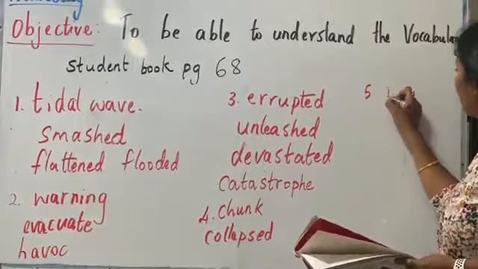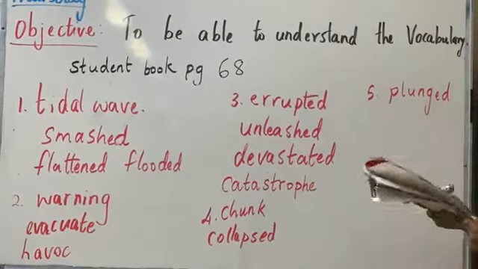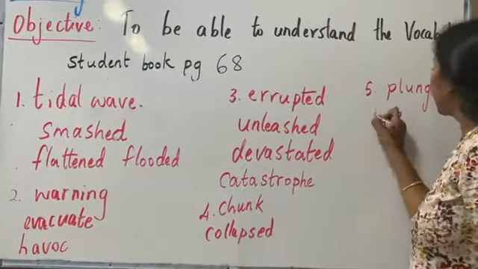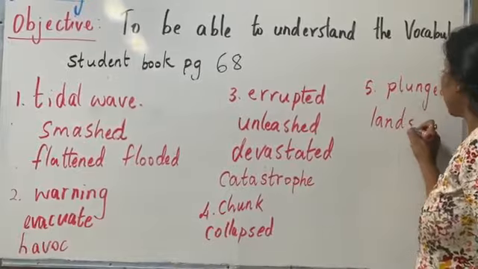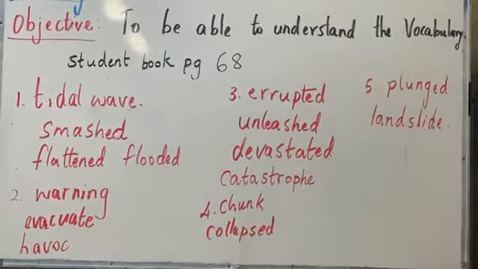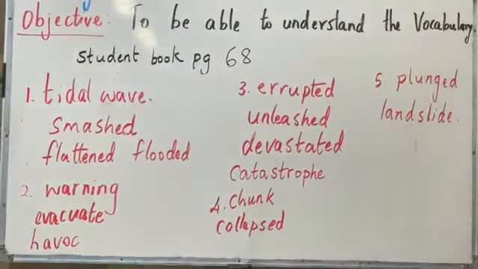Okay, big rock plunged. Alright. And then it was a landslide. Complete everything, read and understand. Okay. With that, you can even pause and write down the blanks, fill in the blanks.